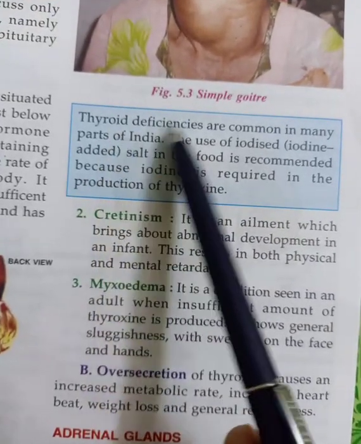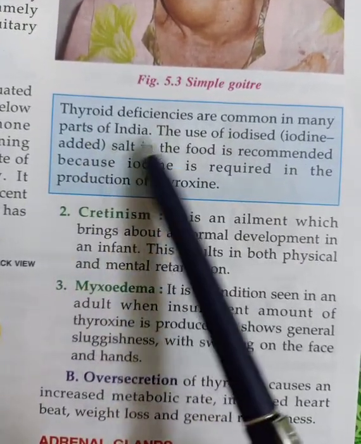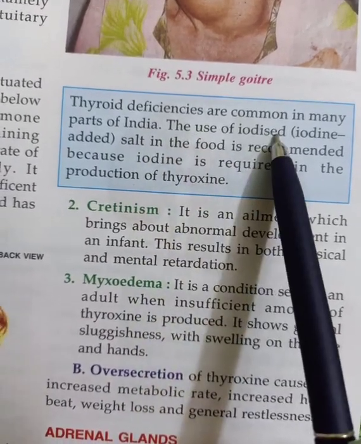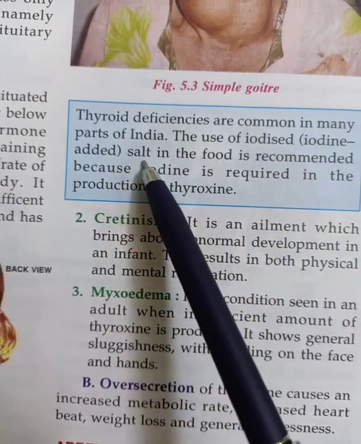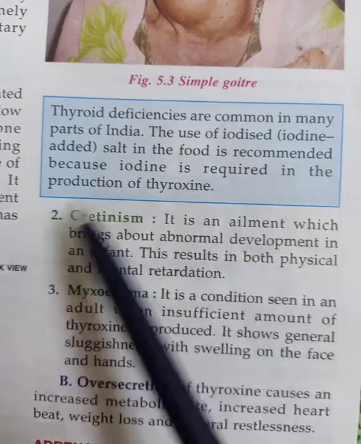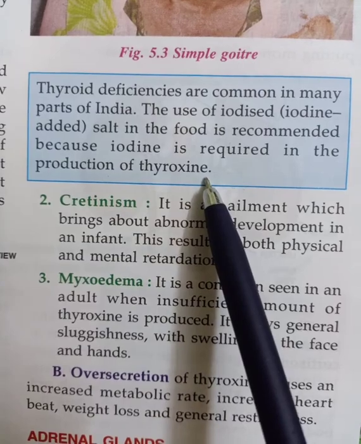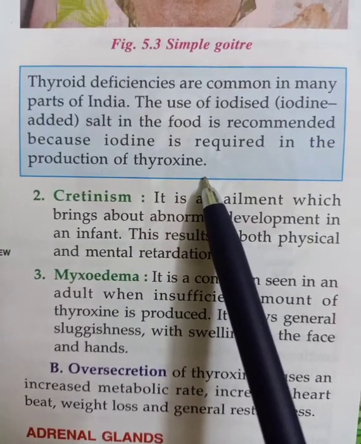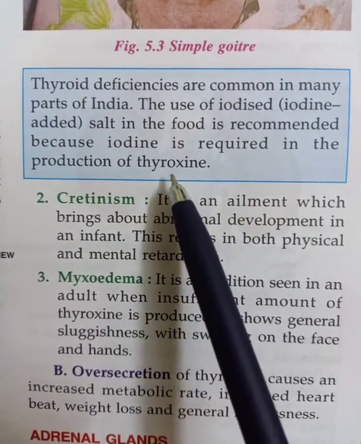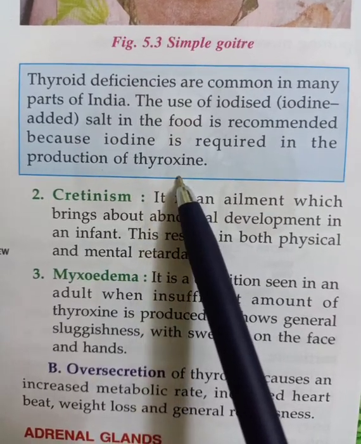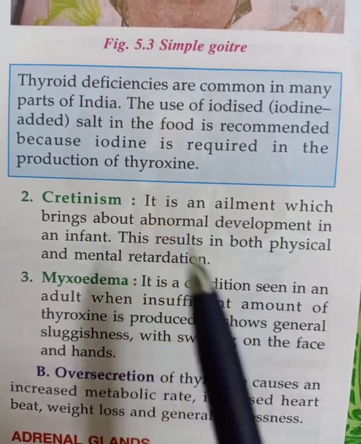Thyroid deficiency is common in many parts of India. The use of iodized, iodine-added salt in food is recommended because iodine is required in the production of thyroxine. If our body is deficient in iodine, there is no production of thyroxine, and because of that the person suffers from this disease.